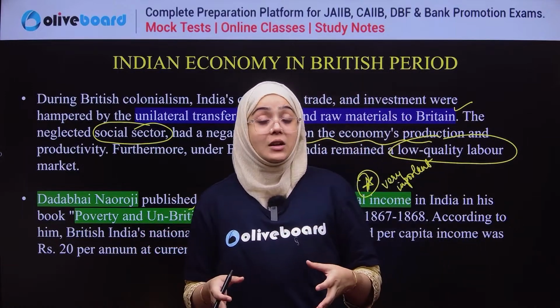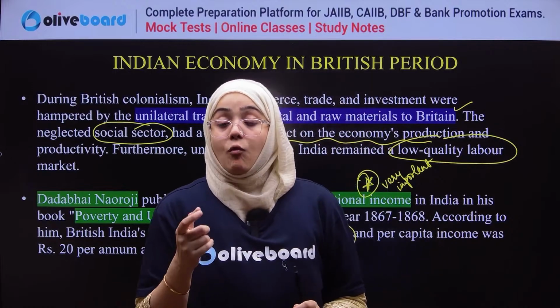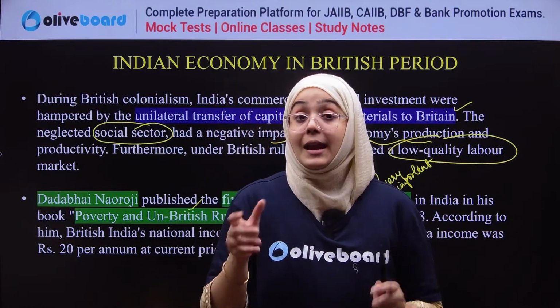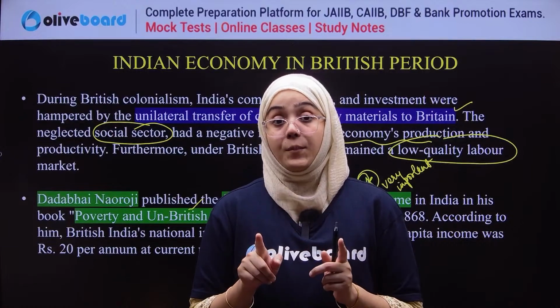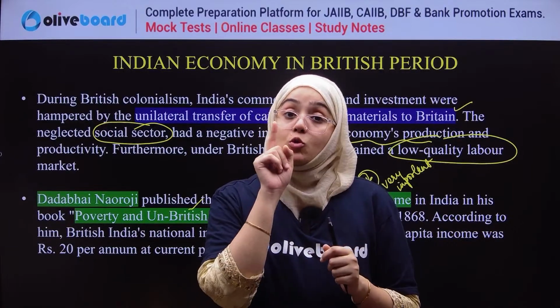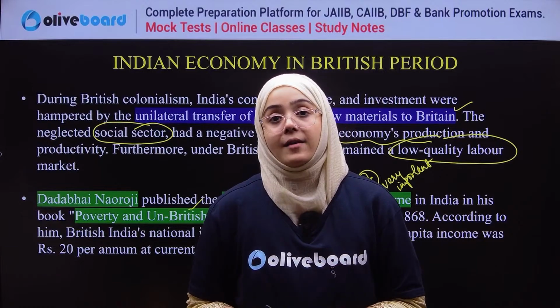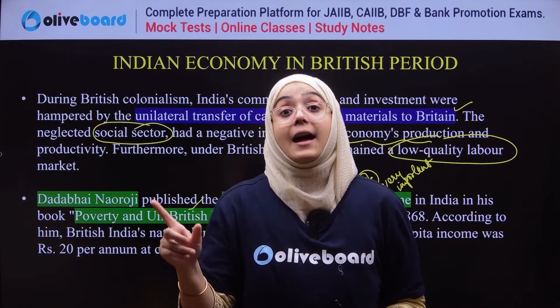So in this book, Poverty and Un-British Rule in India, Dadabhai Naoroji described the poor condition of the Indian economy, saying that India's total national income was 340 crores in British India. The per capita income of Indians was only 20 rupees at the current price. It means that on average an Indian was earning only rupees 20 at that time.